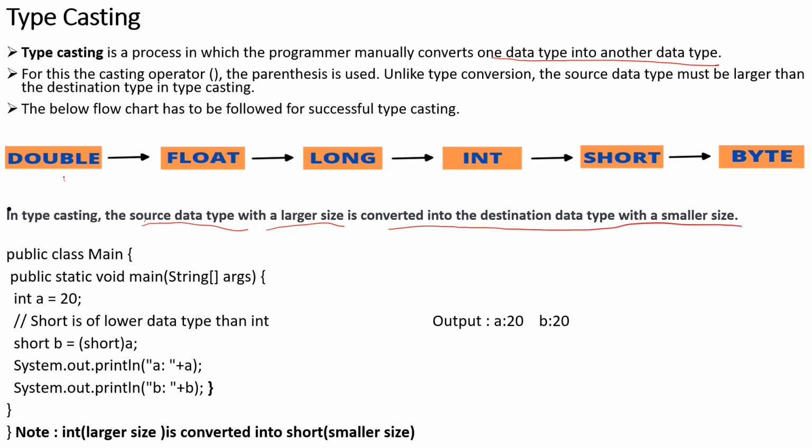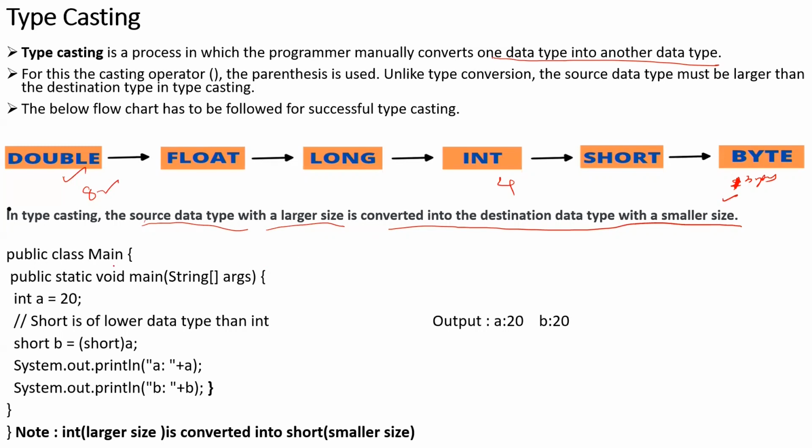Double is 8 bytes of memory, integer is 4 bytes, byte is 1 byte. So what I'm doing is converting a higher data type to a lower data type.